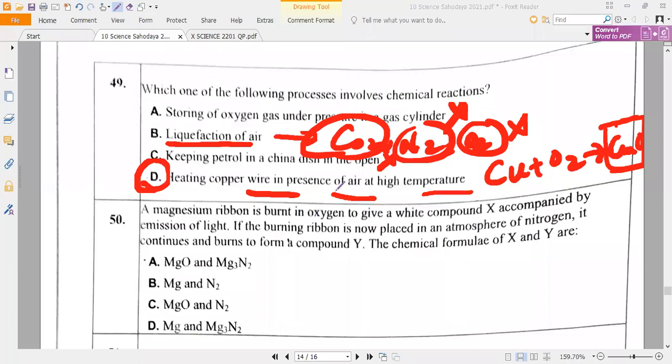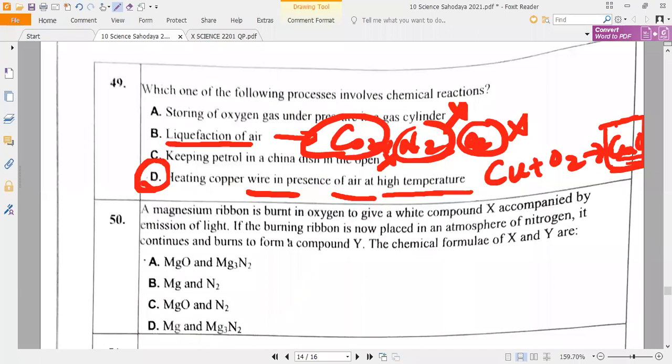Yes, sir. Here, in the presence of oxygen, we are heating at very high temperature so that we get copper oxide. So it is not a physical process. It is a chemical reaction, because a new product is obtained. So that it is called what? Chemical reaction. That's all. Next, read the next question, please.